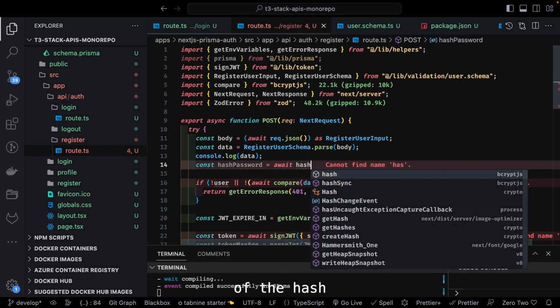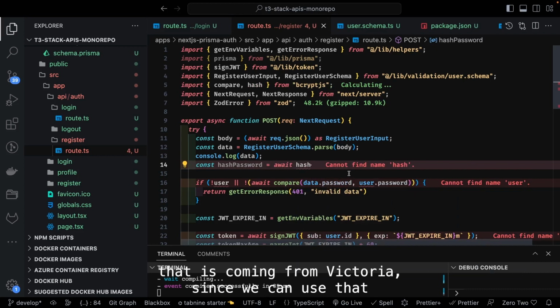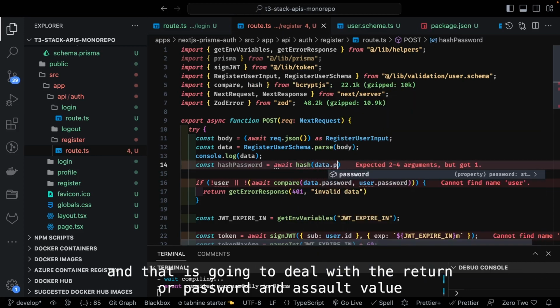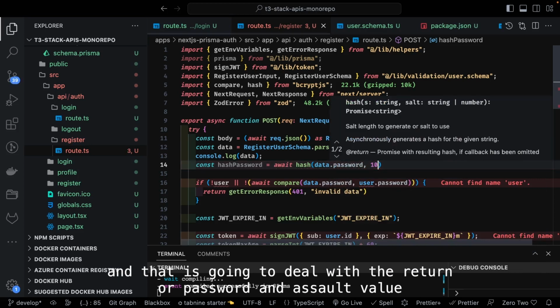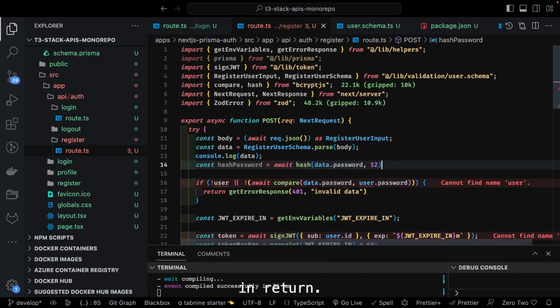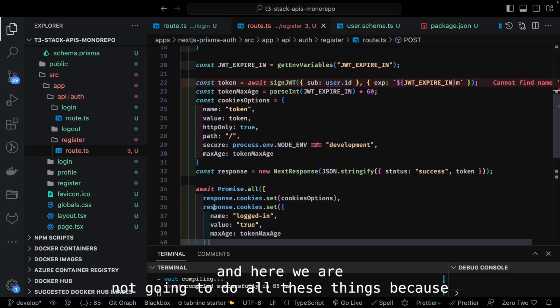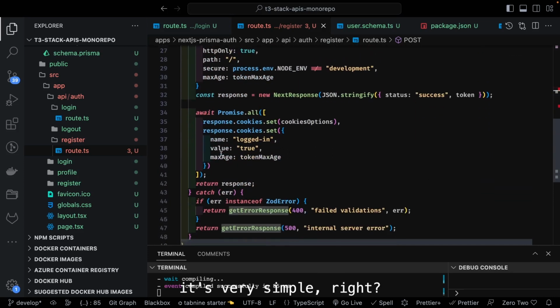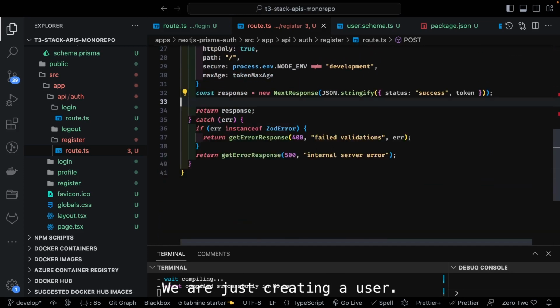Await hash, that is coming from bcrypt.js. We can use that, and that is going to deal with the data.password and the salt value ab12. So this is the hash password, and here we are not going to do all these things because it's very simple, right? We are just creating a user.